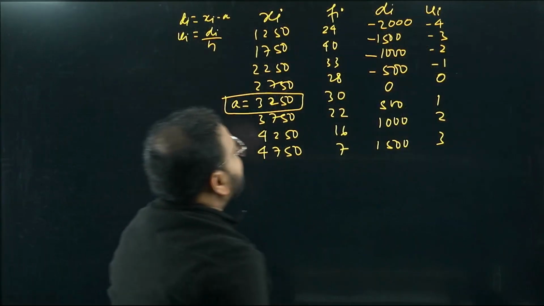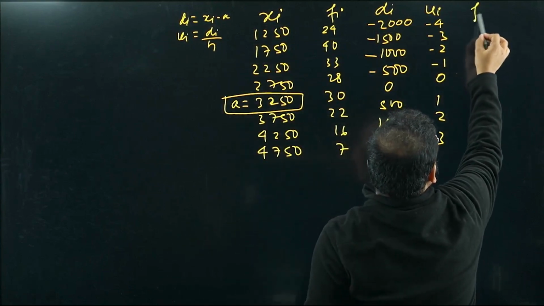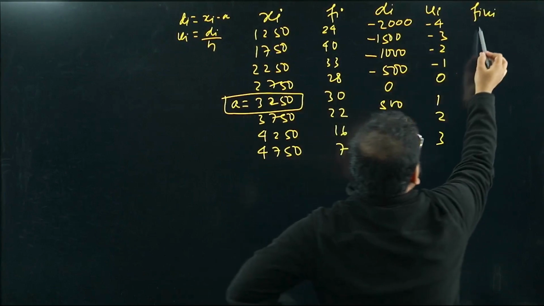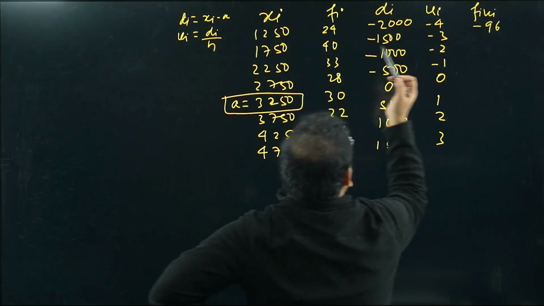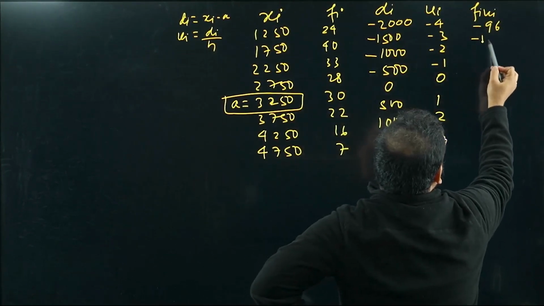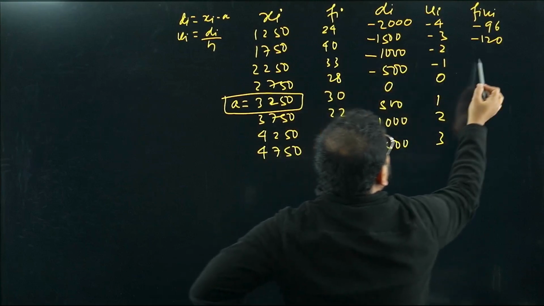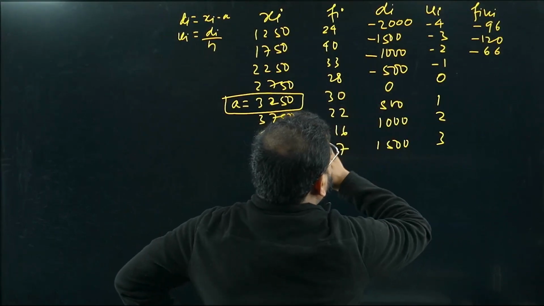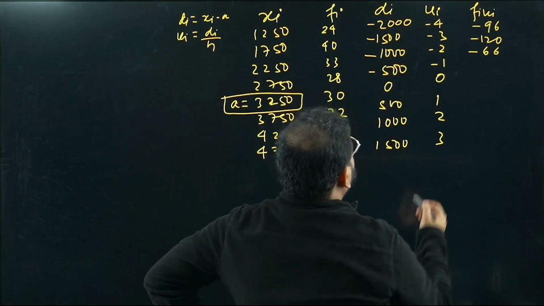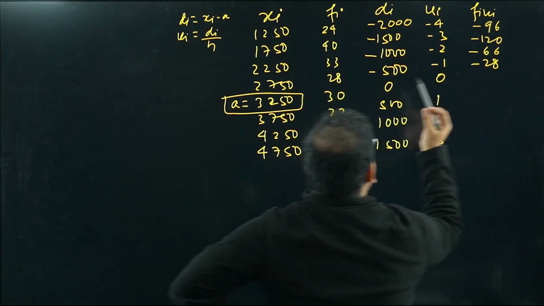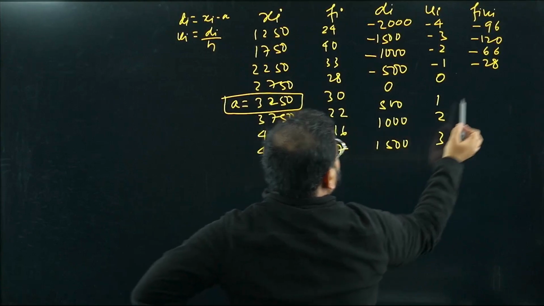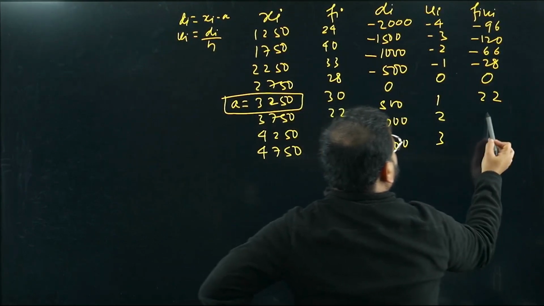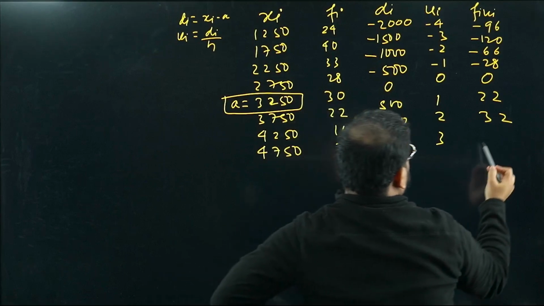Okay, what is next one? fi ui. Multiply them. Minus 24 times 4 is minus 96. 40 times minus 3 is minus 120. 33 times minus 2 is minus 66. 28 times minus 1 is minus 28. 30 times 0 is 0 simply. 22 into 1 is 22. 16 into 2 is 32 and 21.